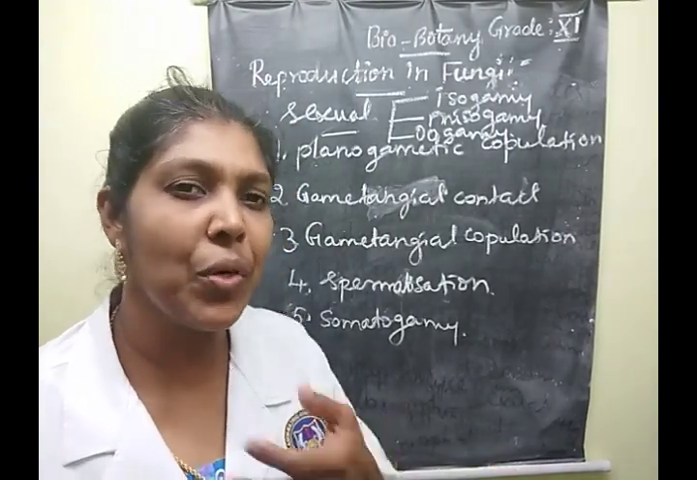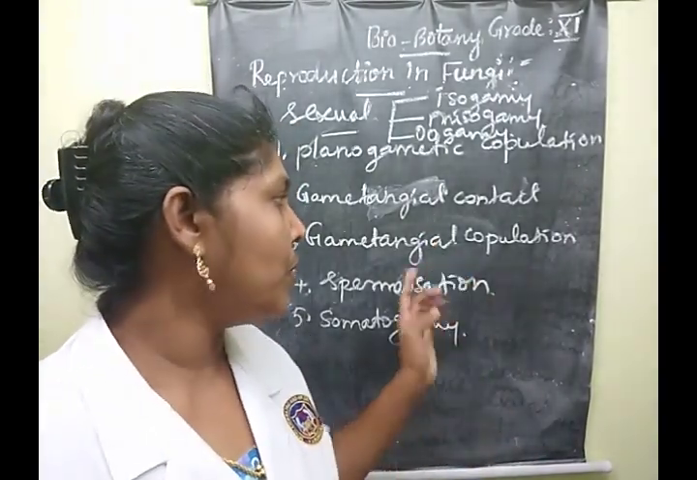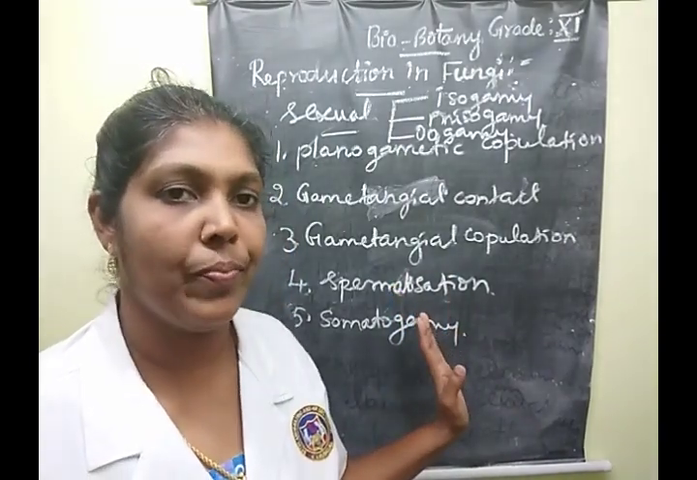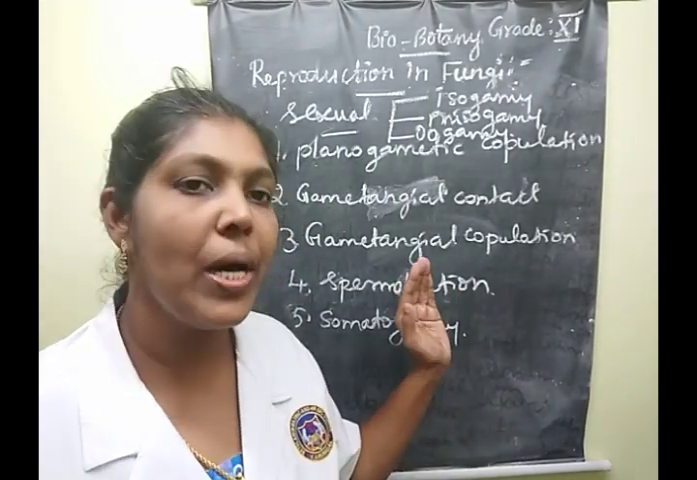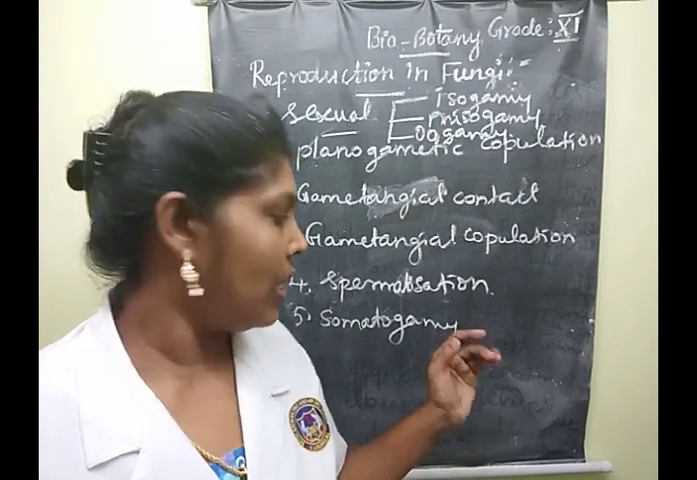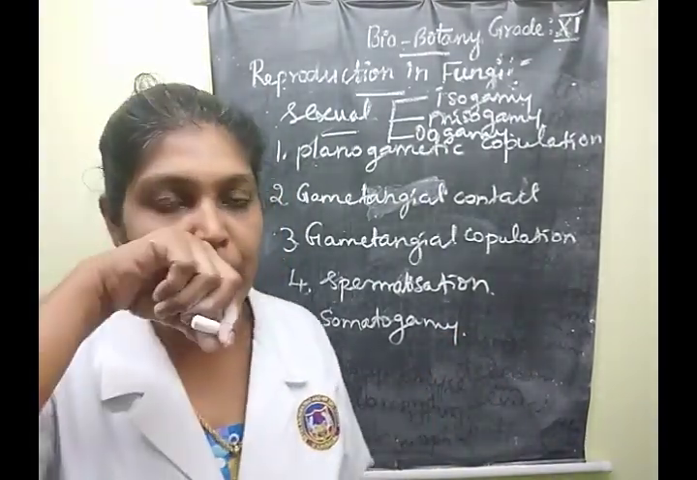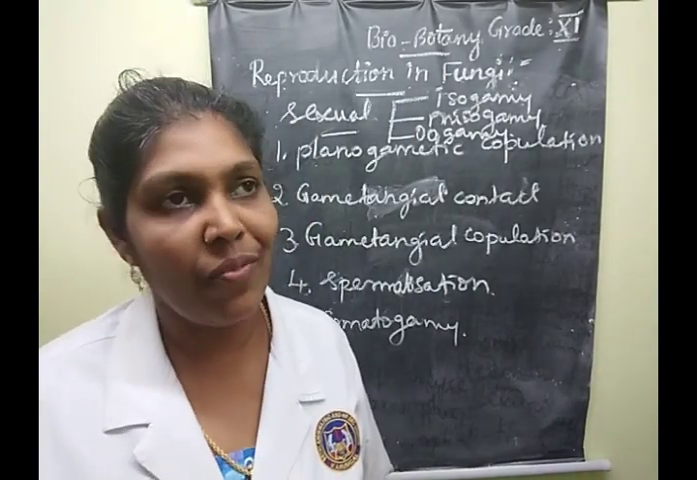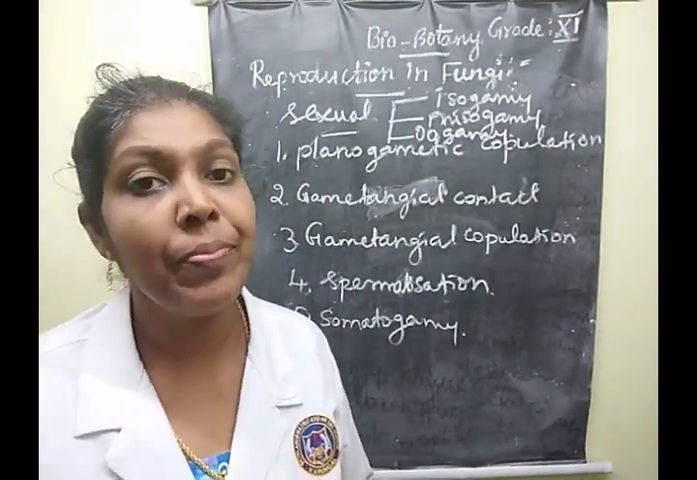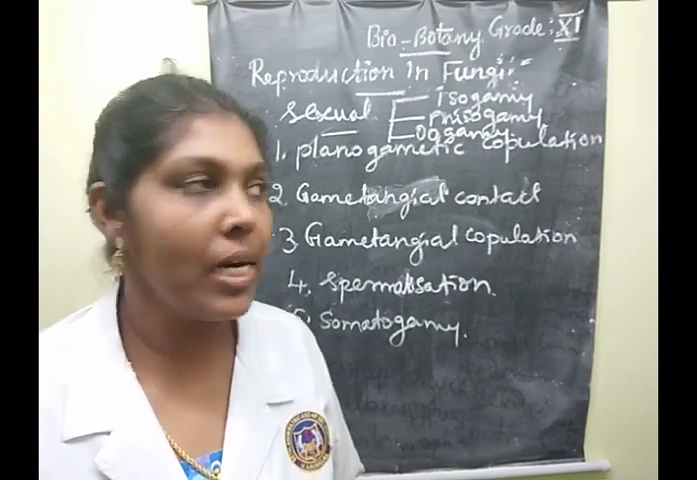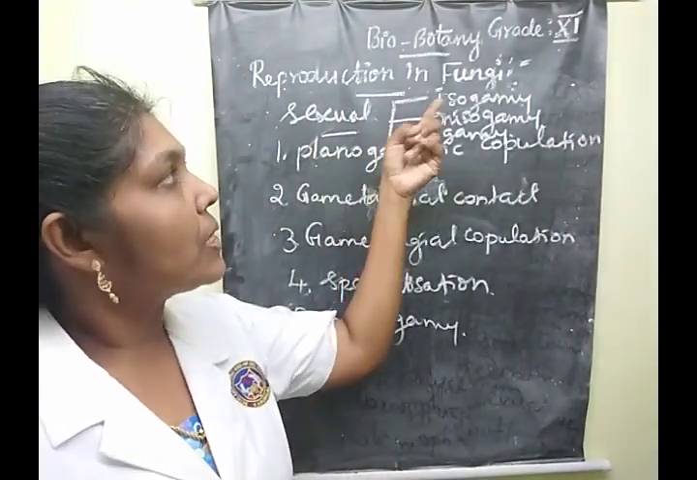Sometimes they will ask that one word question, so that's why you want to prepare the examples also. Along with the type, prepare examples. Clear, children? Then the last one, somatogamy. What is the example of the species? Agaricus species. That's one of the edible types of fungal organism, Agaricus. Clear, children? So this is the reproduction in fungi.